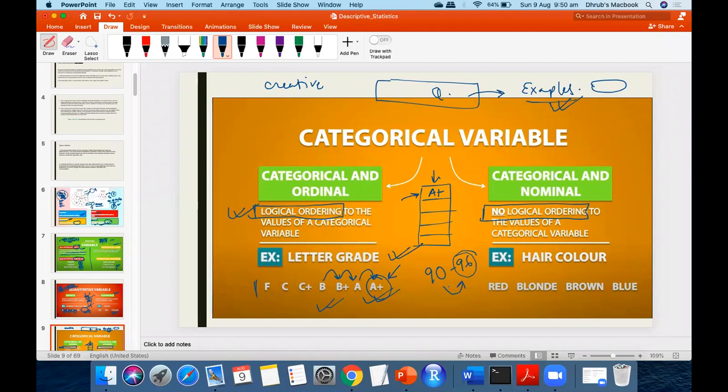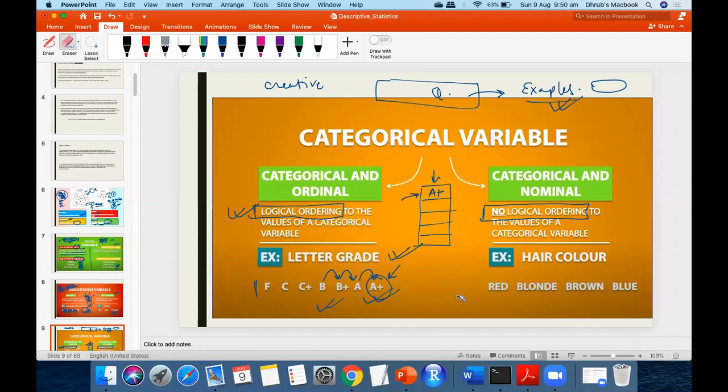Correct? Yes. But here, are we saying, at least for this variable, obviously there is going to be some criteria, different criteria. But for now, by looking at this particular variable, can you say how much A plus is better than A? Yeah, we can. No, how much better A plus is than A, we wouldn't be able to tell that. Right? So logical ordering is in categorical variables.